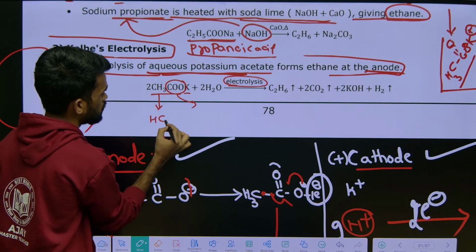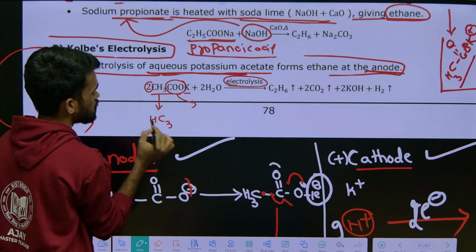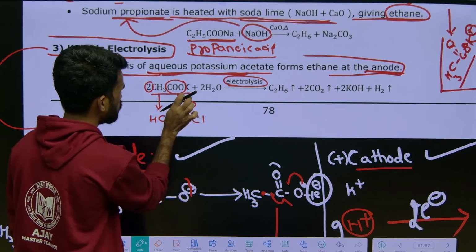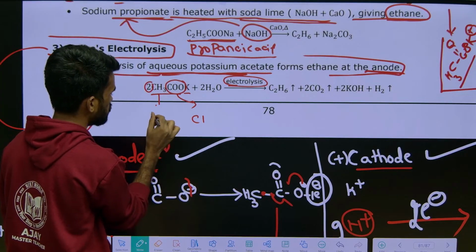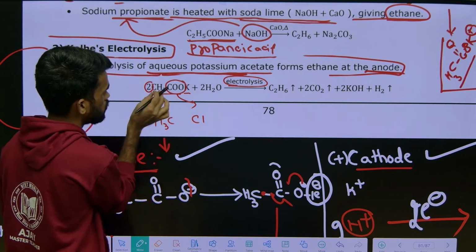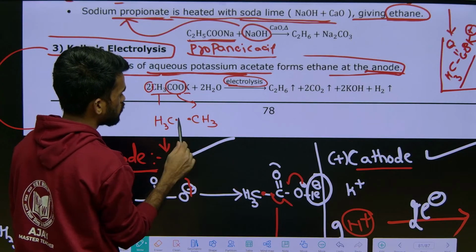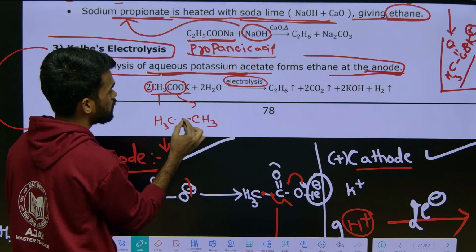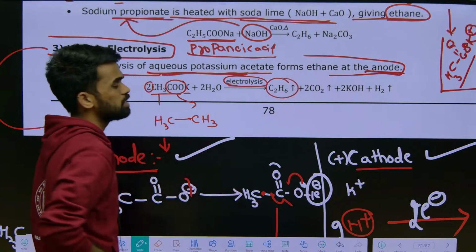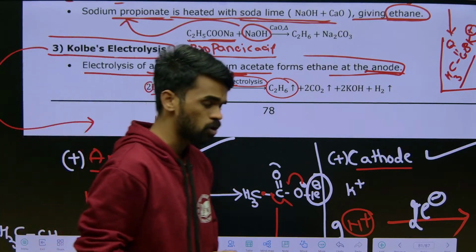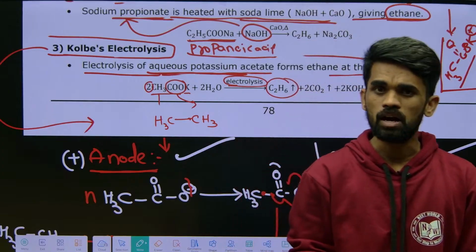CH3. If we are taking 2 moles, we are getting 2 CH3 units. This is 1 CH3 and 1 more CH3. So between these 2, we are going to make a bond. That is nothing but ethane produced here. That's it. This is what happens in electrolysis. This is how the electrolysis product is identified.